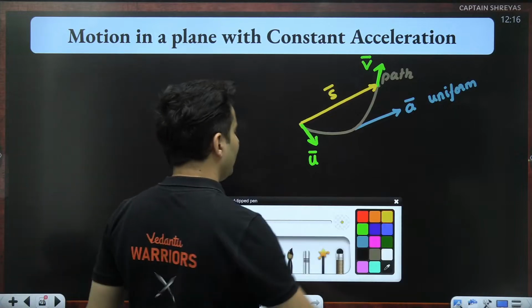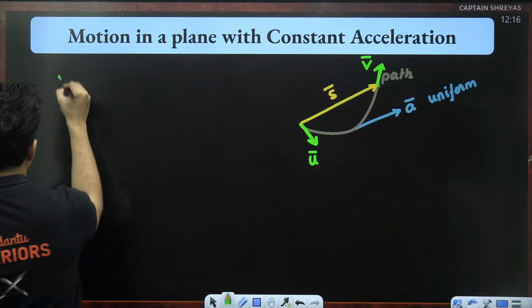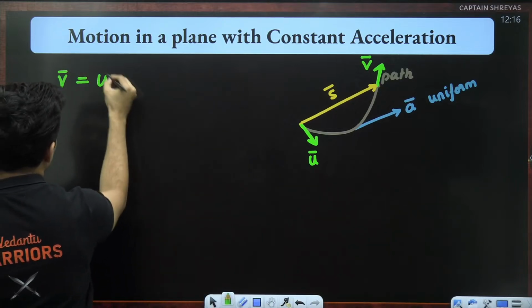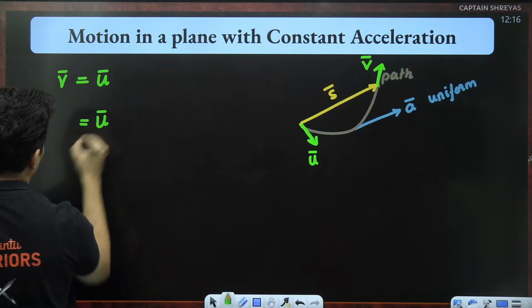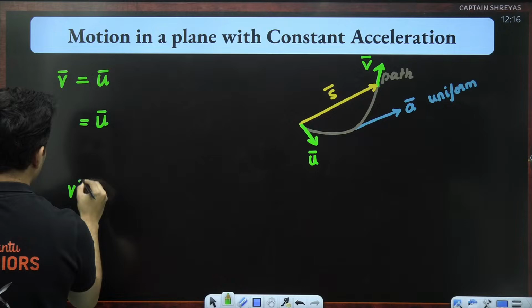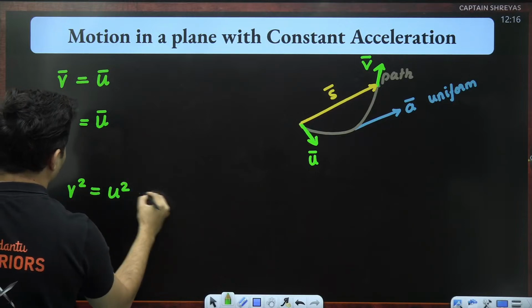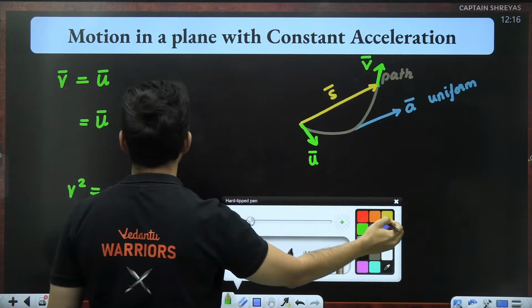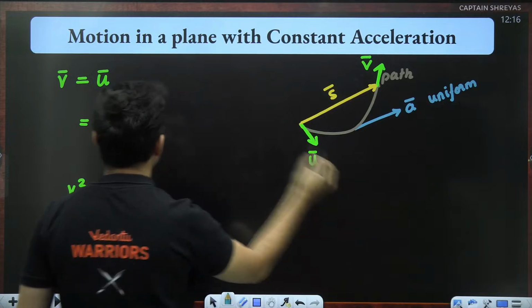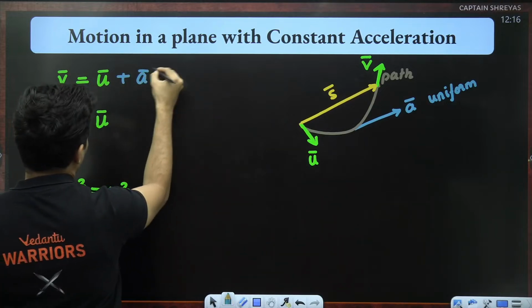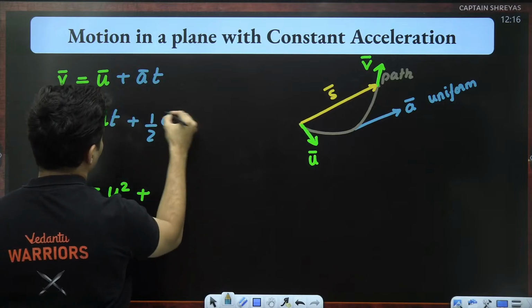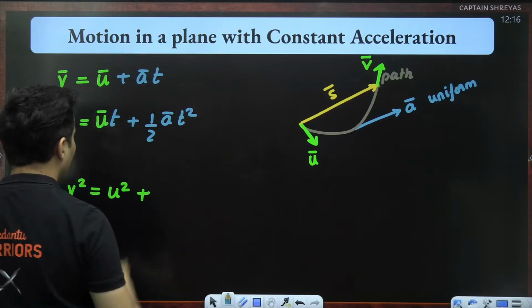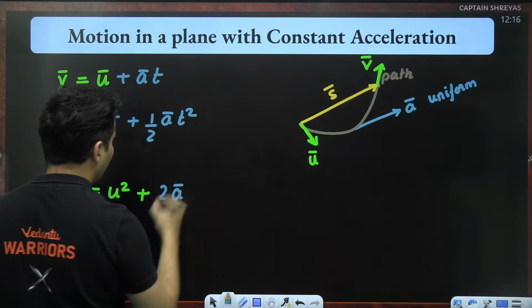So we can use kinematic equations, guys. There is no harm in it. My final velocity is related to initial velocity: v equals u plus a bar into t. The second equation is s equals ut plus half a bar t square, and v square is u square plus 2 a bar dot s.